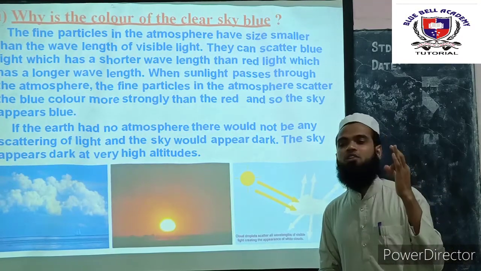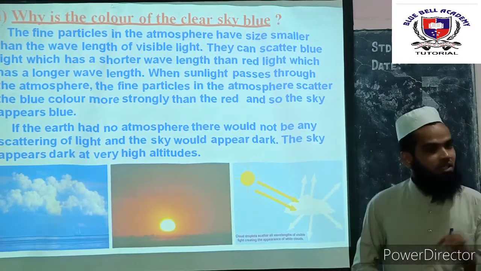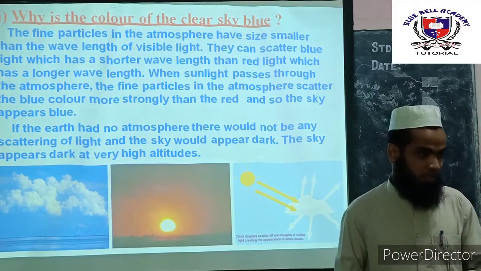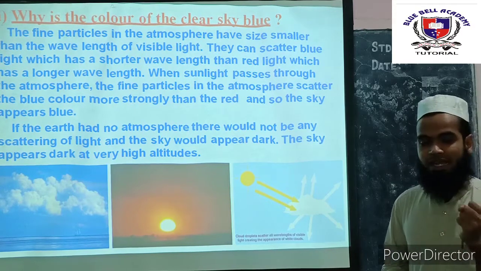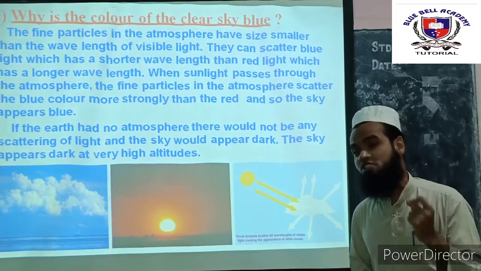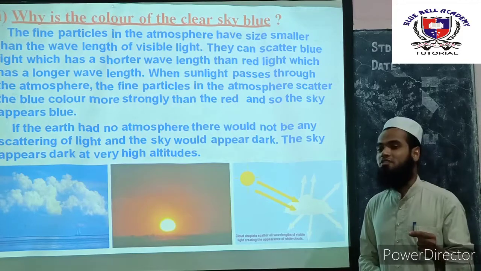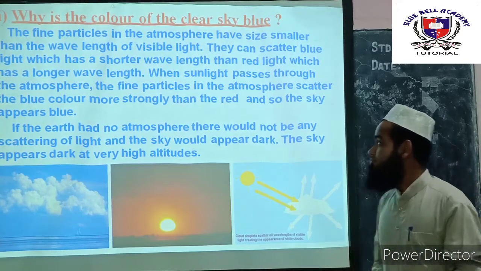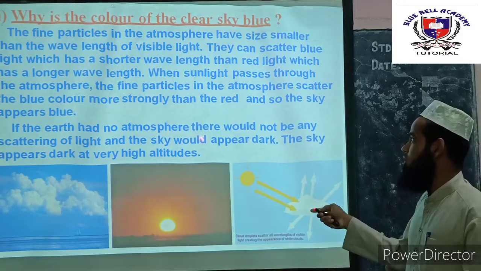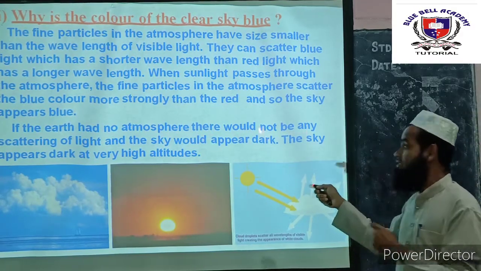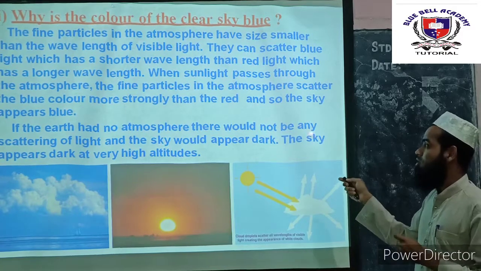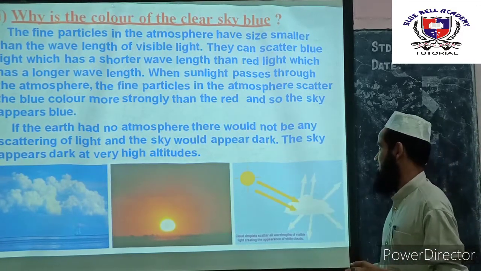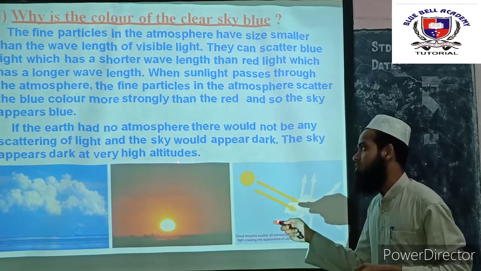Remember, the very high altitude of the atmosphere consists of very fine, very small particles. And these very small particles have the ability to scatter which light? Blue light. Hence, the color of the sky appears blue. Whereas, if the earth had no atmosphere, there would not be any scattering of the light, and the sky would appear dark. The sky appears darker at very high altitude.